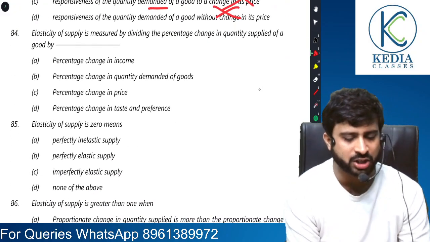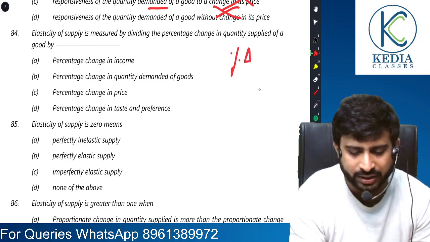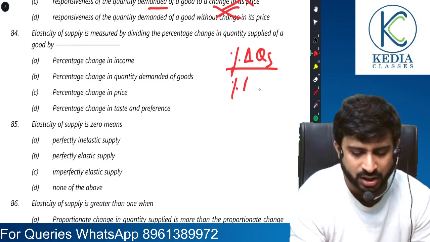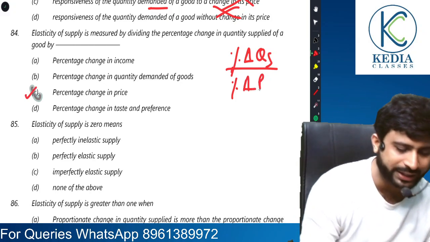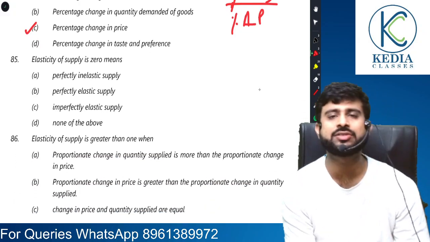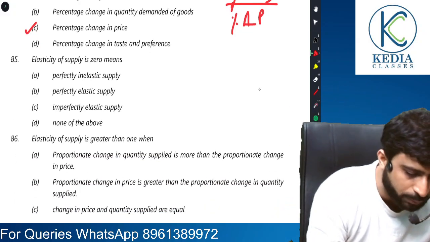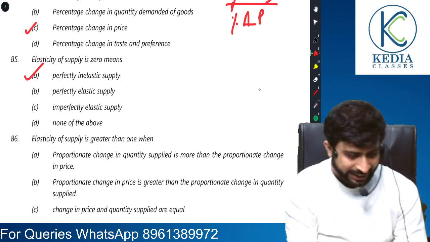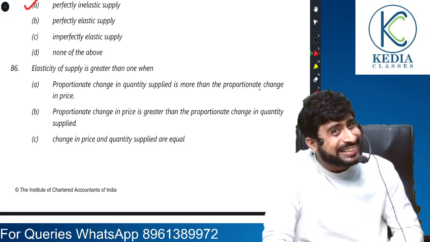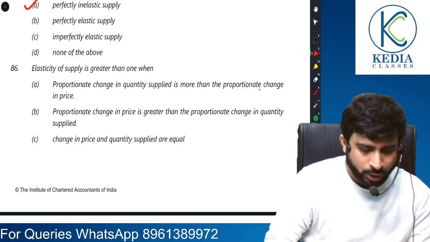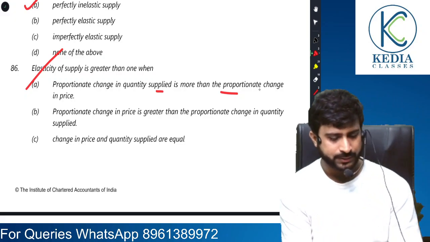Elasticity of supply is measured by dividing the percentage change in quantity supplied, very easy question, by percentage change in price, right? So percentage change in price seems to be the correct answer. Elasticity of supply is 0. That is, supply is not changing at all, perfectly inelastic supply. Okay, sir. Elasticity of supply is greater than 1 when percentage change in quantity supplied is greater than percentage change in price. So percentage change in quantity supplied is more than percentage change in price. Yes.